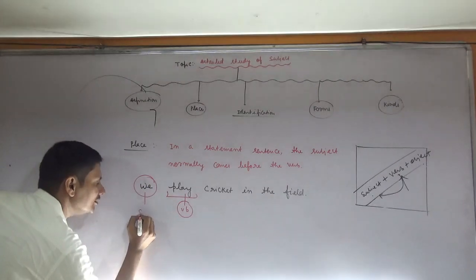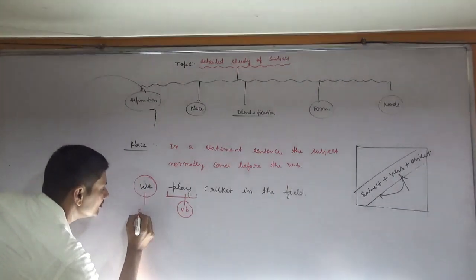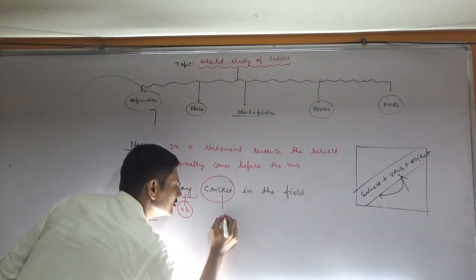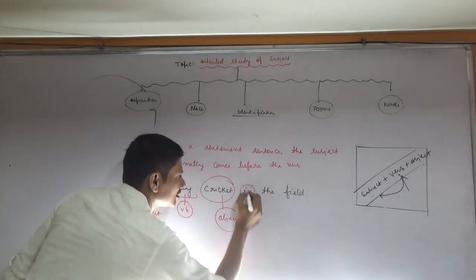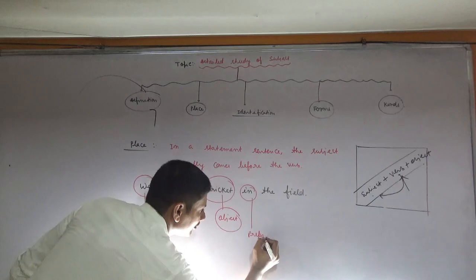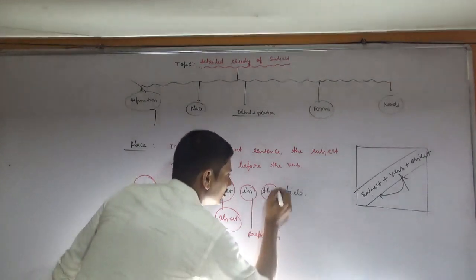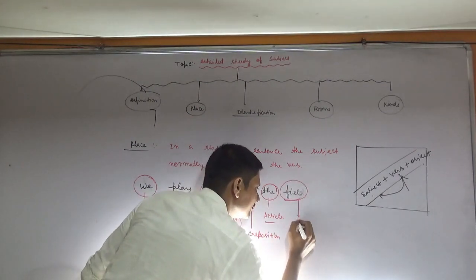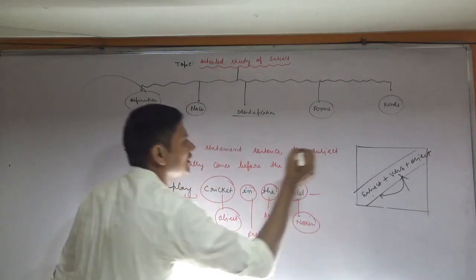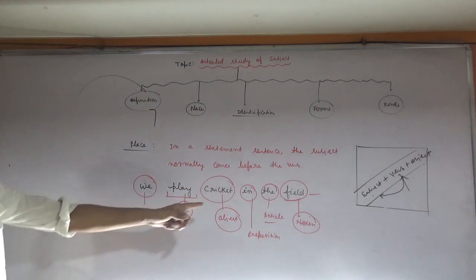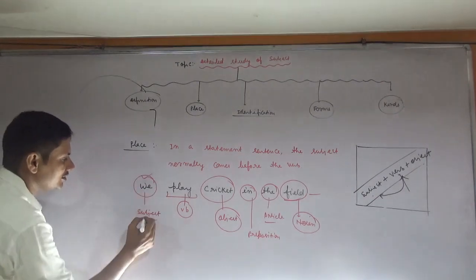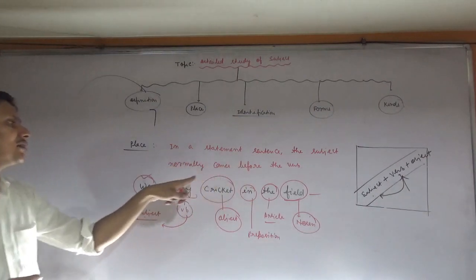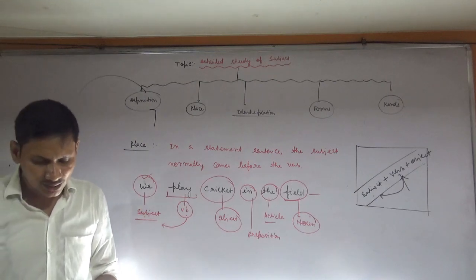We is the subject. Cricket is the object. In is the preposition, the is the article, and field is the noun. The type of sentence is statement. What is the position of subject? Just before the verb. So in a sentence the subject normally comes before the verb.